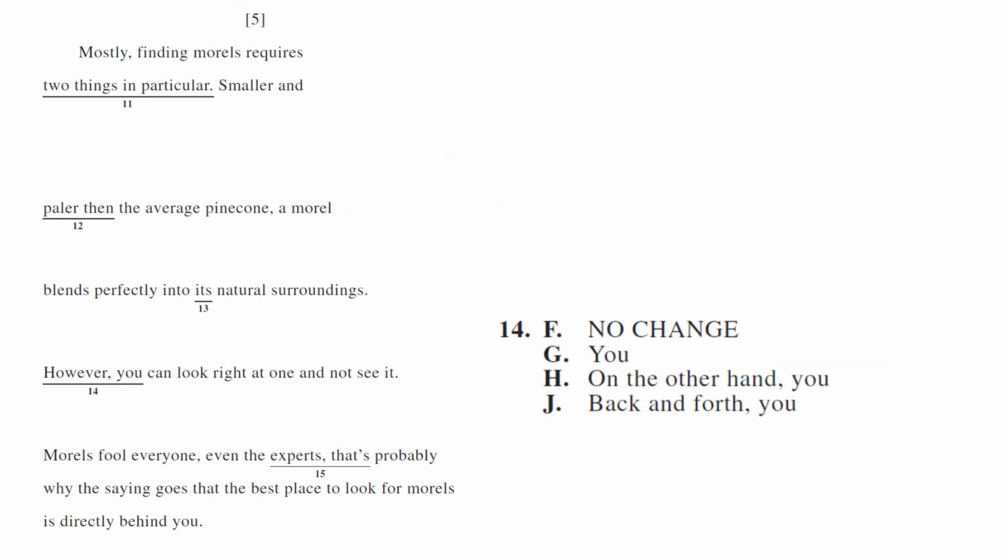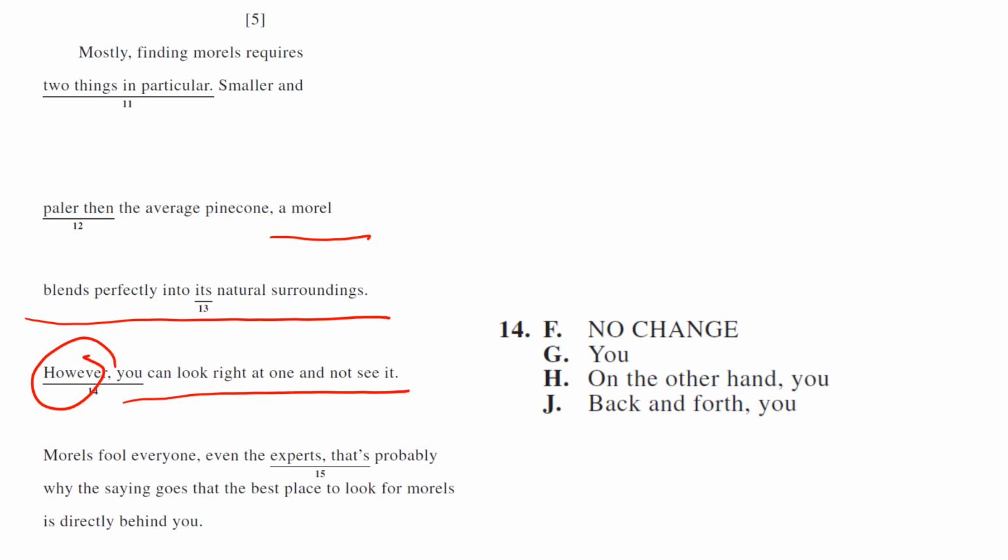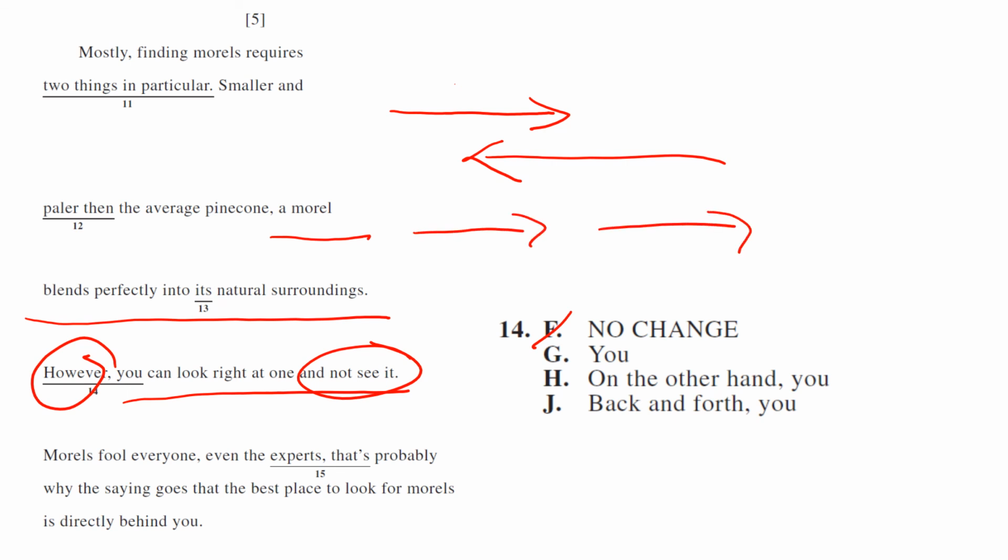So this one's about transitions. A morel blends perfectly into its natural surroundings. We just read that. However, you can look right at one and not see it. Well, that doesn't make sense because however changes directions, right? So you're saying, I like tacos. However, we are having salad for dinner. One thing, but not the other thing. So however changes direction. So now we know F can't be correct because it blends perfectly. You cannot see it. That's the same thing, right? You're going the same direction. I love tacos. We're having them for dinner.